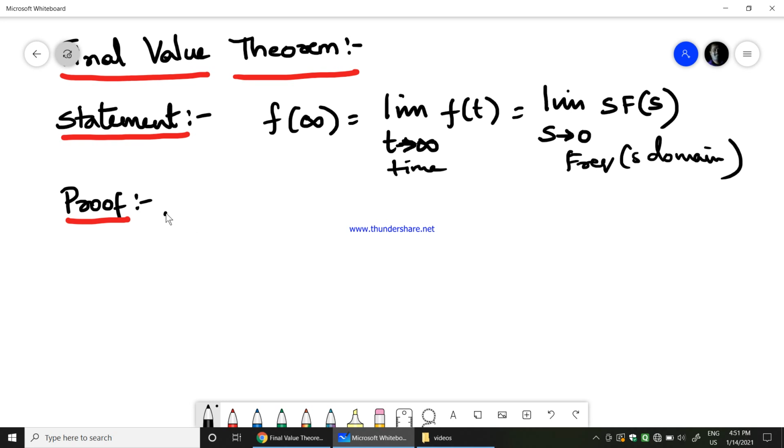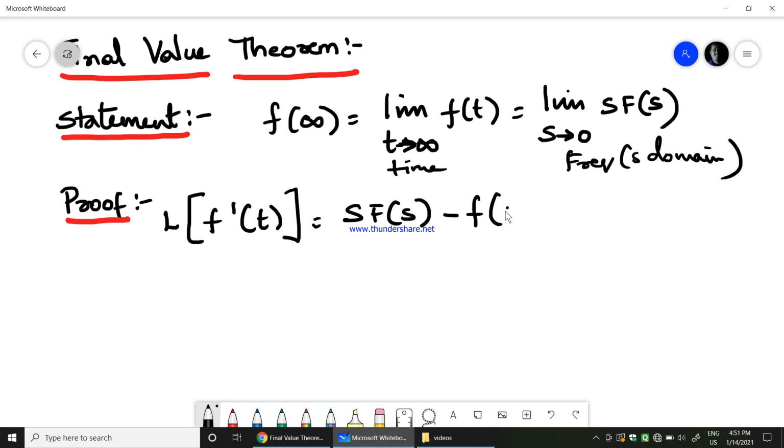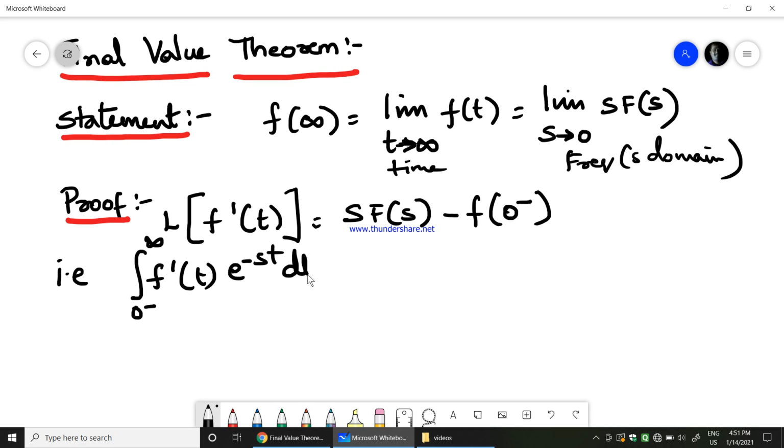Again we know that the Laplace transform of the derivative of f of t is equal to s into F of s minus f of 0 minus. We know this already. It is nothing but, if you take an integral kernel with f dash of t, the integral from 0 minus to infinity of f dash of t e power minus st dt, which is equal to s into F of s minus f of 0 minus.